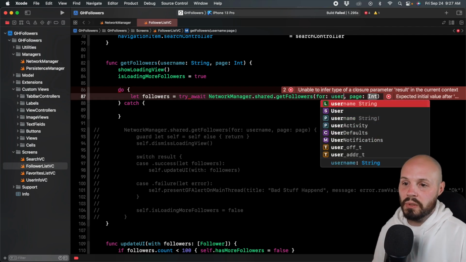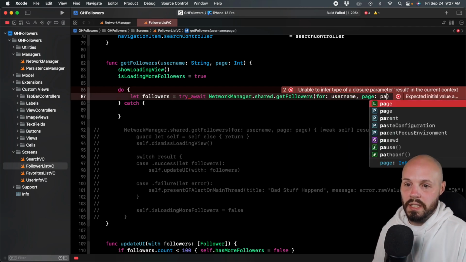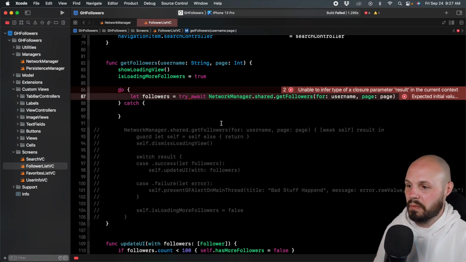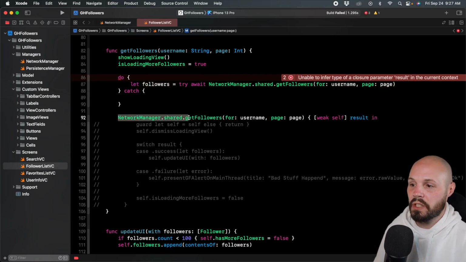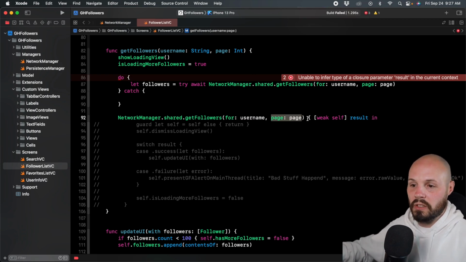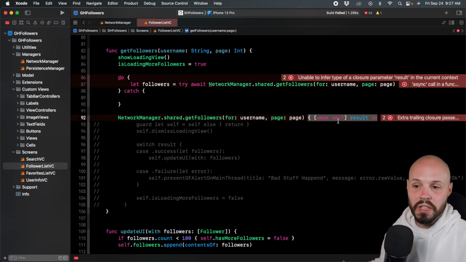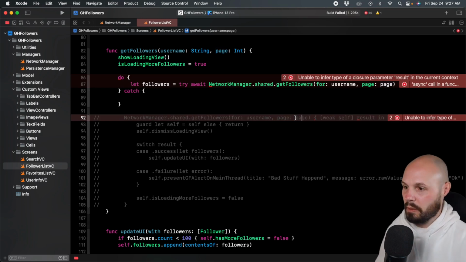For string is username, and then page is page. And where I'm getting that, by the way, is from our old network code. If I uncomment this so you can see it, that's how we did NetworkManager.shared.getFollowers for username, for page. So that function signature is the same, except now we're not dealing with the completion handler and weak self and all that. So let me comment that back.